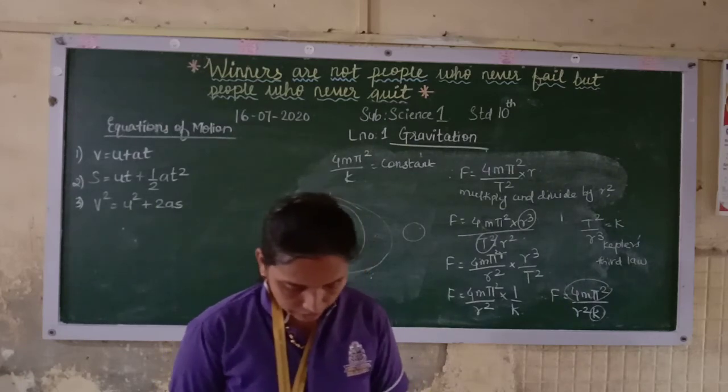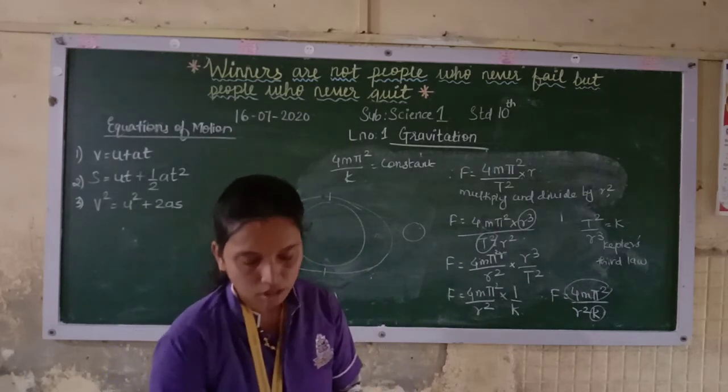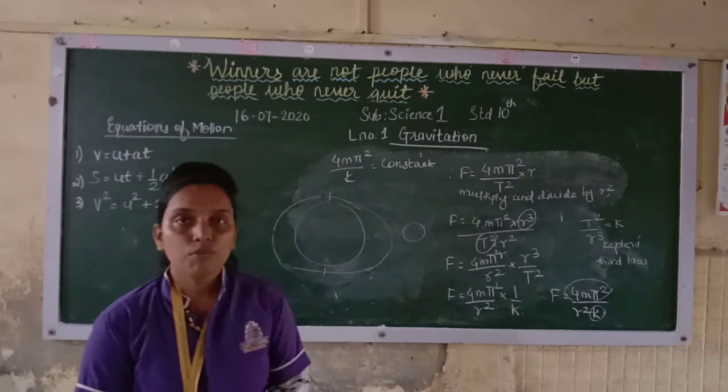So this is how high tides and low tides occur. So read the chapter. I hope you have understood.